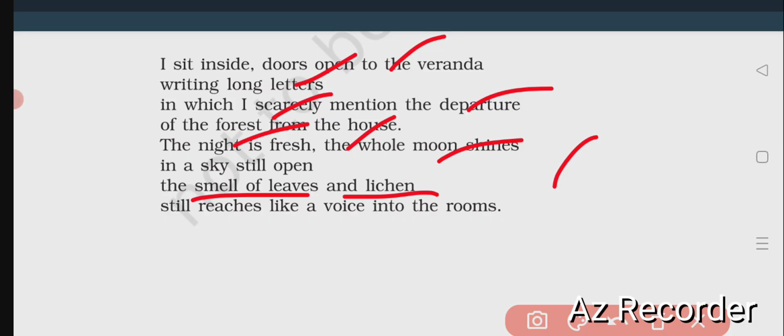flower from the tree. The smell of the leaves and lichens still reaches like a voice in the house, in the room.